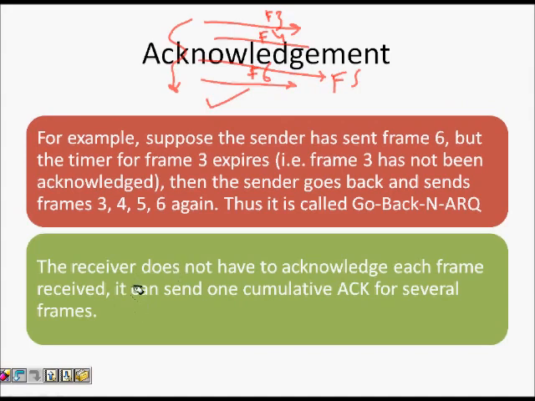And there is a concept of cumulative ARQ. What does that mean? Cumulative ARQ means that if, let's say, F3, F4, F5 and F6 were sent, and somehow the acknowledgements for F3, F4 and F5 were not received, but ARQ 7 for F6 was sent, then the sender will know that, okay, it's a cumulative ARQ. It will understand that all the frames F3, F4, F5 and F6 have reached.